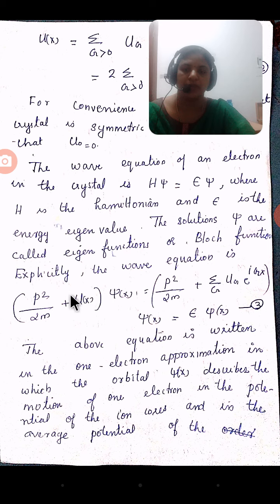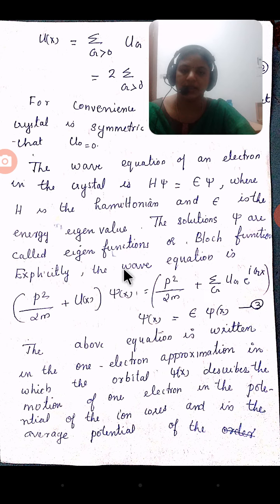We put the value of u of x here, and it becomes p square divided by 2m plus the summation over G of Ug e raised to i Gx, acting on psi of x, equal to E psi of x. This is the wave equation.